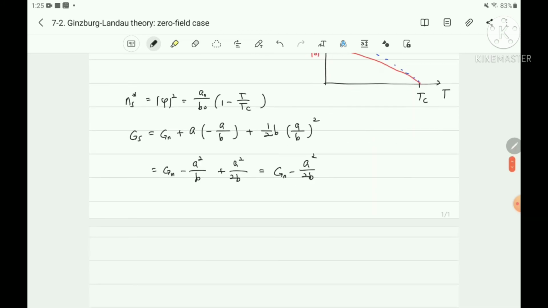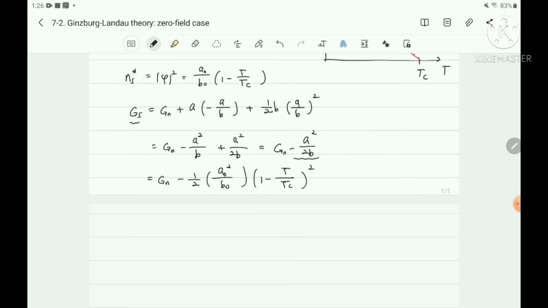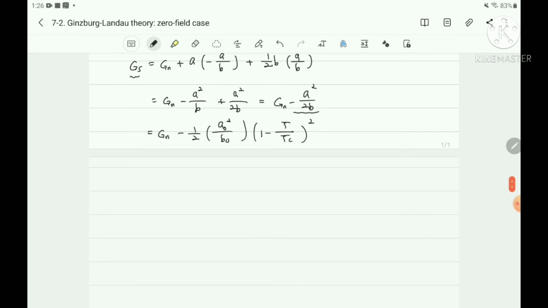Therefore, from this interpretation, we can also think that it is Gn minus 1/2 A0 square over B0, times 1 minus T over Tc square. Therefore, the superconducting free energy is lower than the normal state free energy by this value. Therefore, this value is the condensation energy.